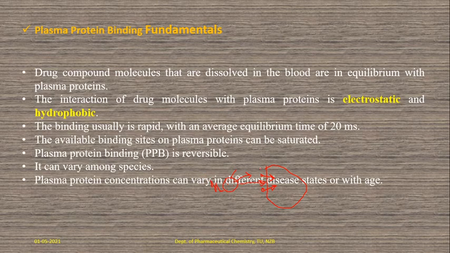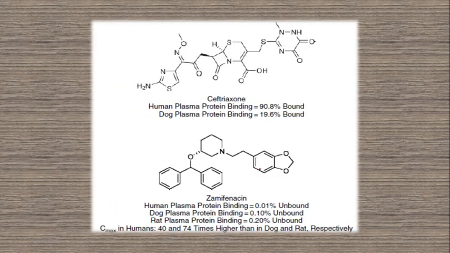The concentration and the species, and also the equilibrium rate and what kind of interaction, that is important. Plasma protein concentration may be different in a healthy condition and in a disease state. With respect to disease state, the protein concentration may be decreased. Okay. So here is just an example.